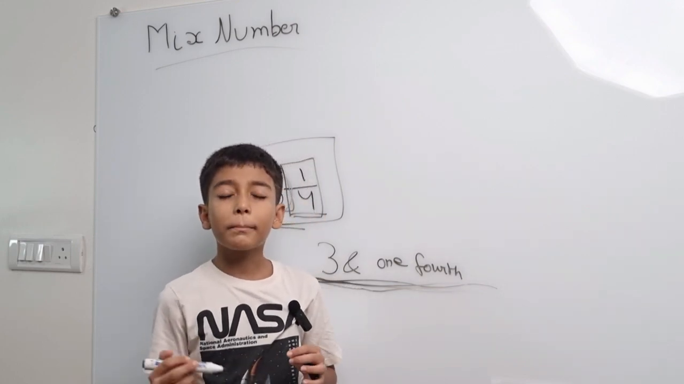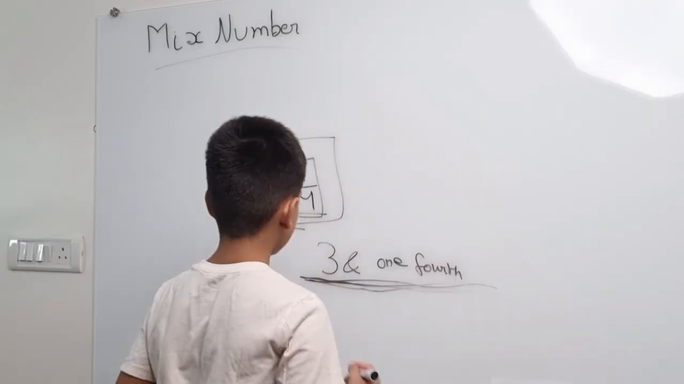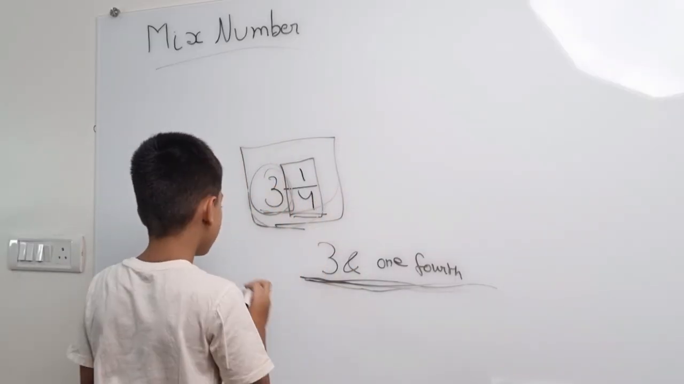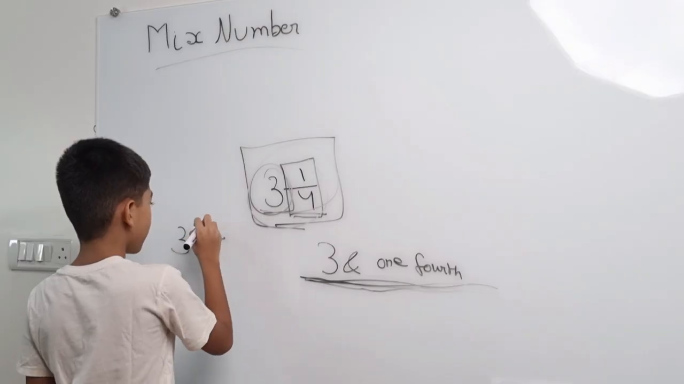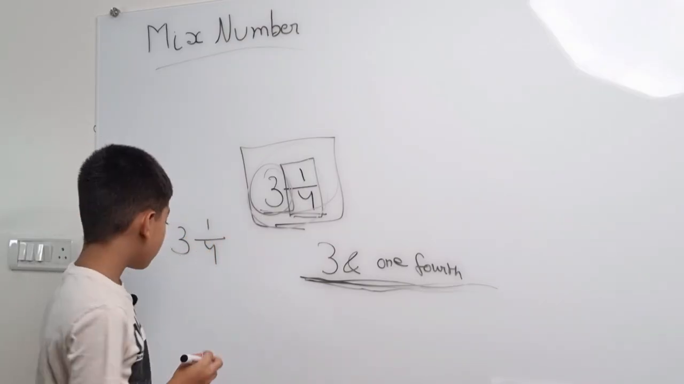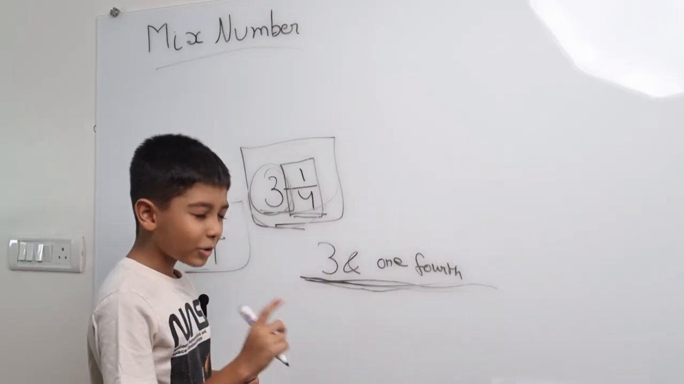Now convert a mixed number into an improper fraction. Let's see how. Let's take this example, 3 and 1/4. How to make this into an improper fraction? Let me tell you.